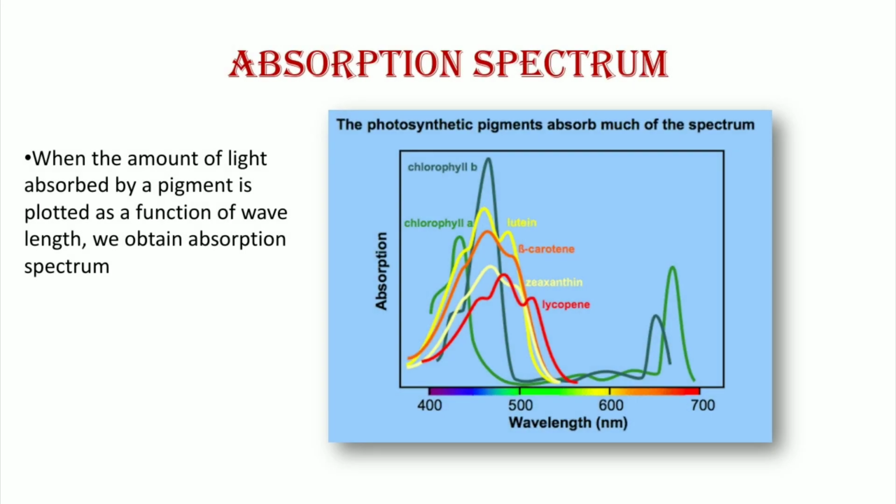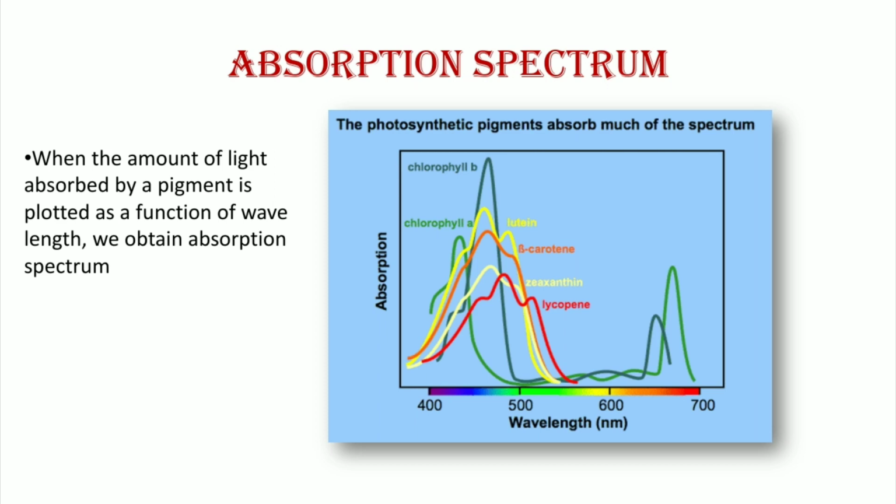Absorption spectrum. All photosynthetic organisms contain one or more organic pigments capable of absorbing visible radiations, which will initiate the photochemical reactions of photosynthesis. When the amount of light absorbed by a pigment is plotted as a function of wavelength, we obtain the absorption spectrum. It varies from pigment to pigment.